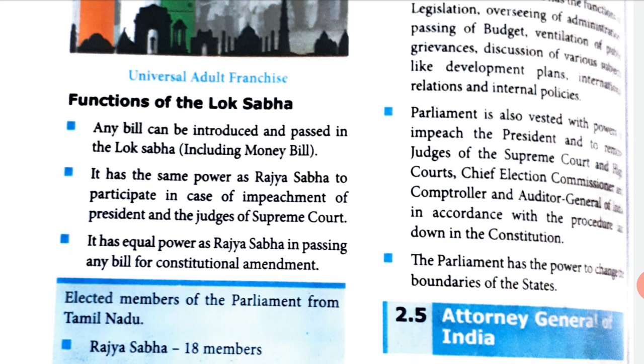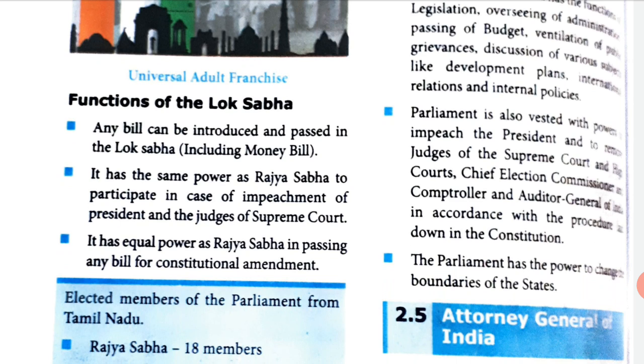Parliament is also vested with powers to impeach the President and to remove judges of the Supreme Court and High Court, Chief Election Commissioner, Comptroller and Auditor General of India in accordance with the procedure laid down in the Constitution.